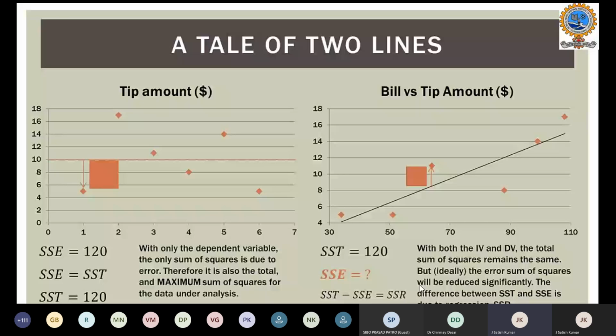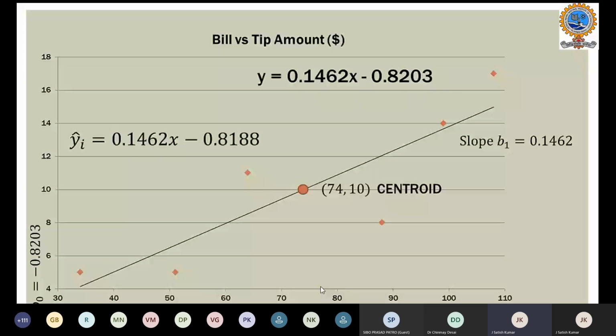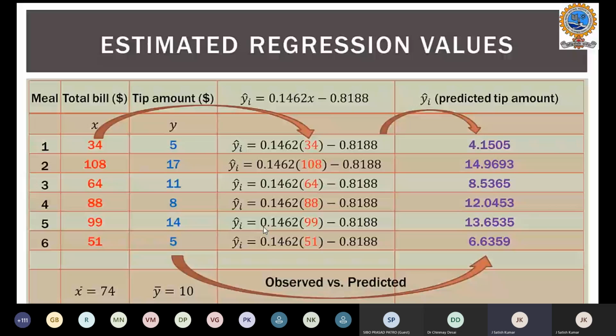This is the first case, when slope B1 is equal to 0, where we calculated the sum of squares as 120. But in the second case, when the slope is like this, we will evaluate the estimated regression values. When I substitute 34, the observed value, into my expected value equation, you can say that the predicted amount is 4.15, which is close to $5.